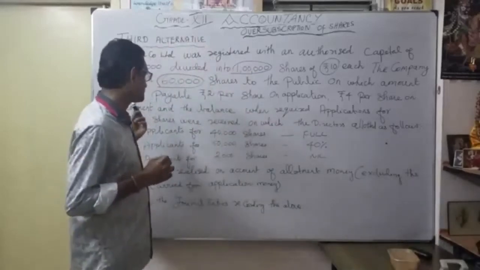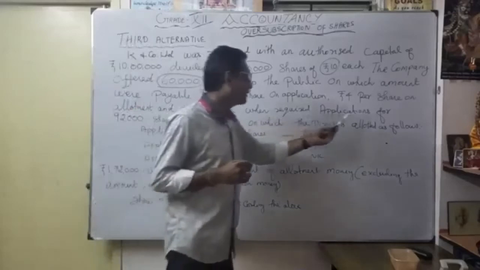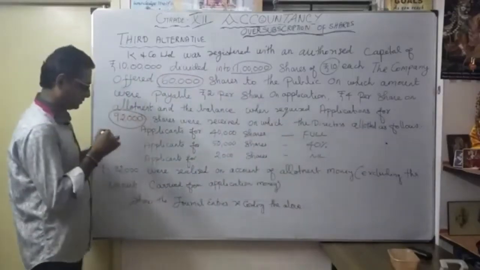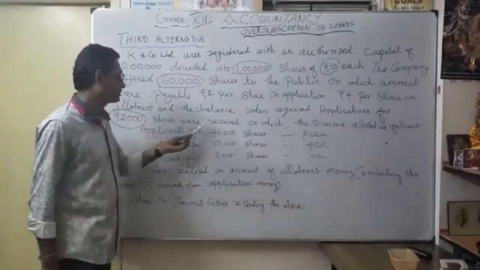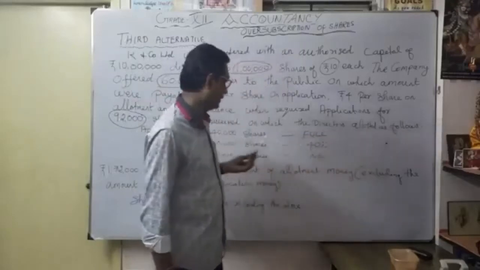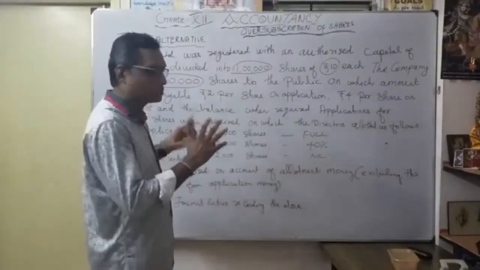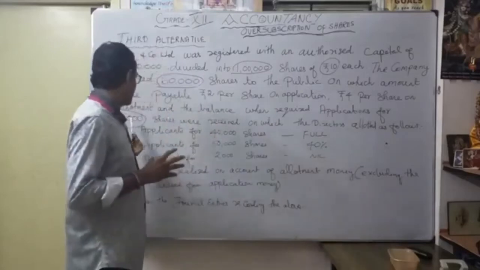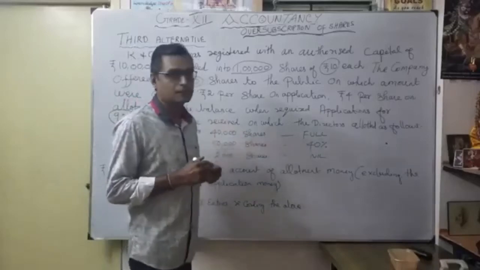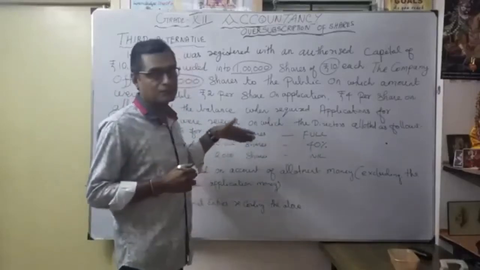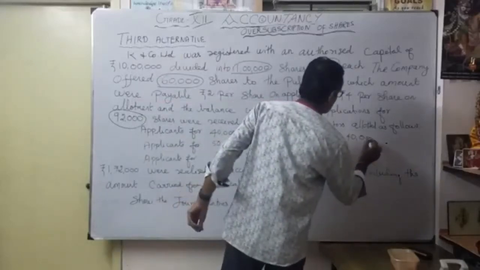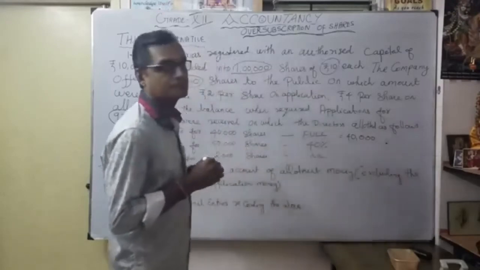Then thereafter applications for 92,000 shares were received, on which the directors allotted as follows. So how did the directors decide to do the calculation for the 92,000 shares? Applicants for 40,000 shares, full. That means whoever applied for 40,000 shares, they allotted fully, 40,000.